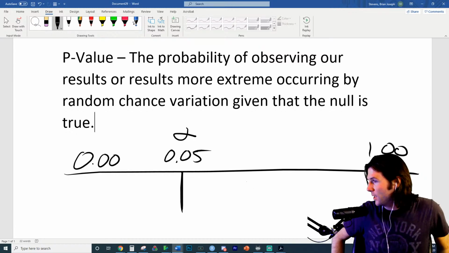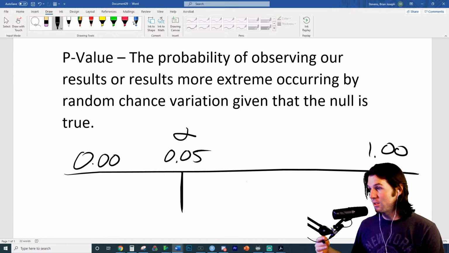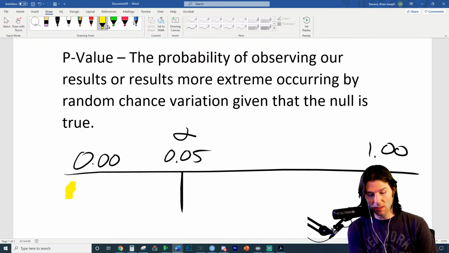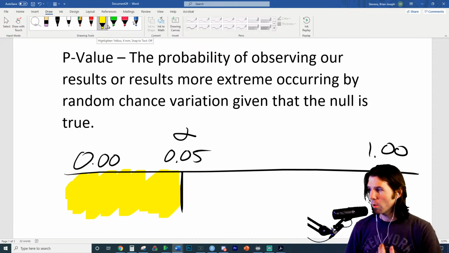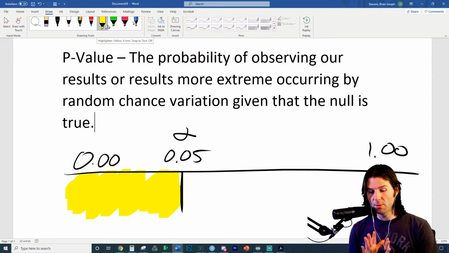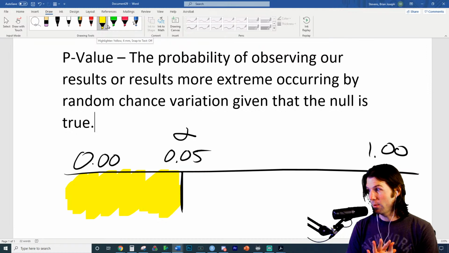So alpha is the point at which we reject the null. 0.05 is generally when we say things are statistically significant, like that's the practice among statisticians. And so I want us to think about what we're saying here: we are going to assume the null is true.